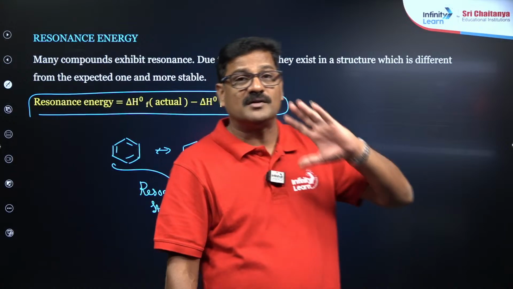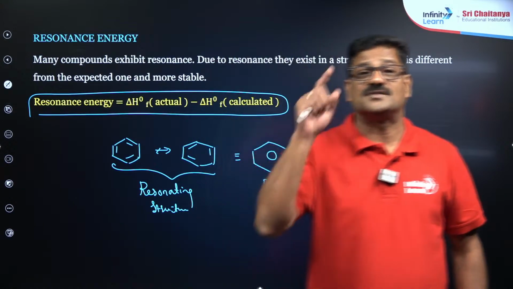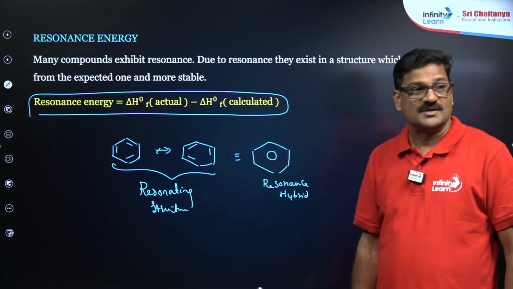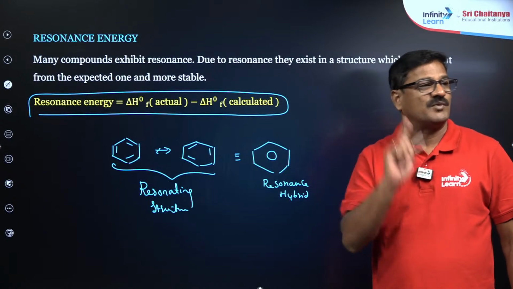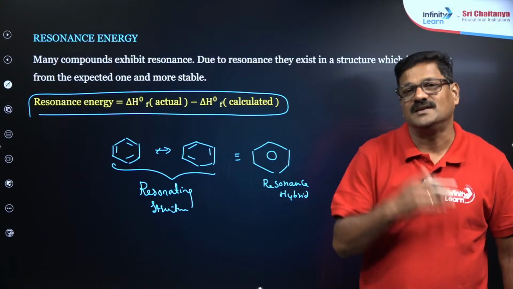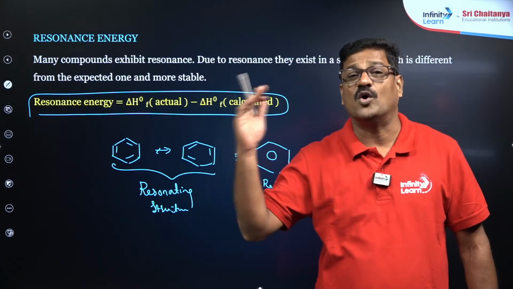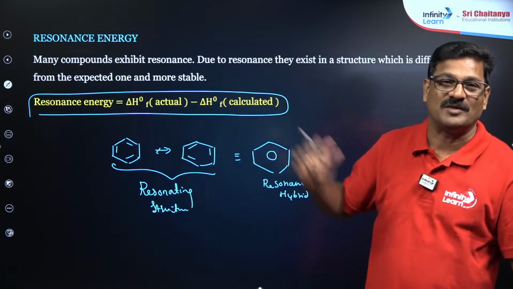जिस compound structure में resonance energy ज़्यादा है, इसका stability भी ज़्यादा होगा. So resonance energy is quite important. It is a deciding factor for many things. It is even important for your chemical bonding and organic chemistry, even in thermodynamics.